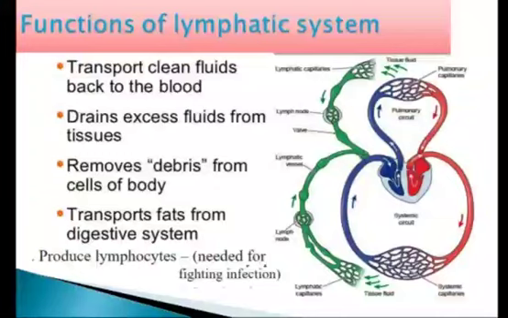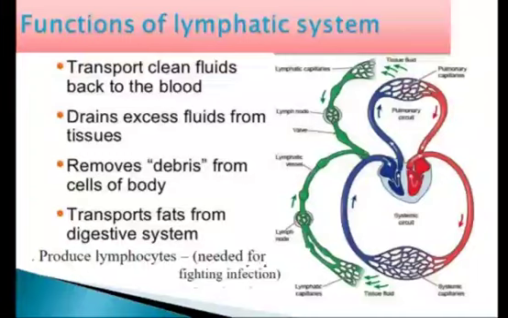Lymph absorbs some of the fluid from the digestive tract and it passes protein from circulation to the tissue. It also carries the digested fat. So we can say that the lymphatic system transports clean fluids back to the blood. It means the lymphatic system takes part in the nutritive process of the body.